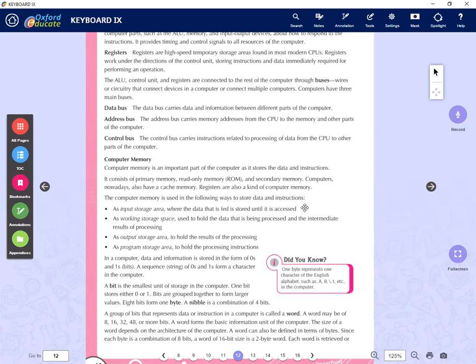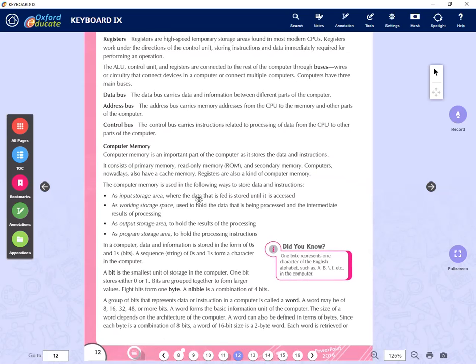Primary memory we have RAM and ROM. If you talk about this, you have to consider the way you store your data. For that, you should know the memory units. So what is the bit?